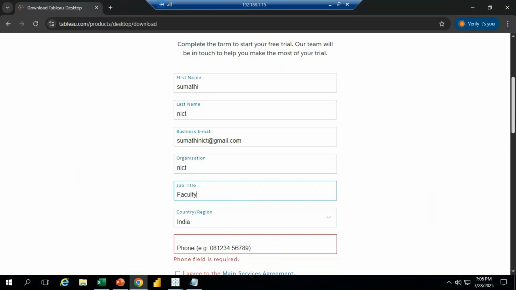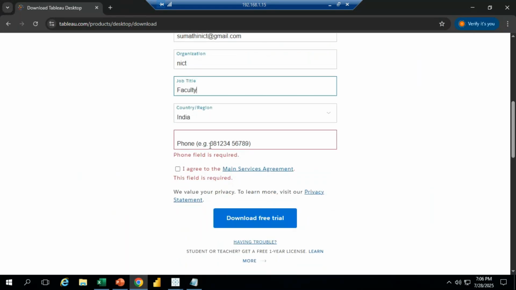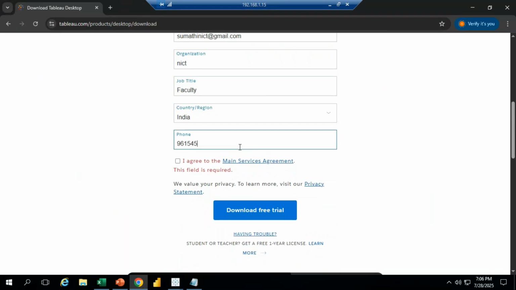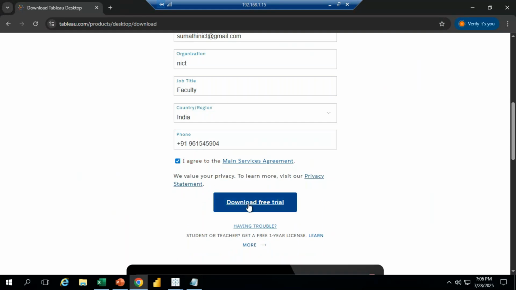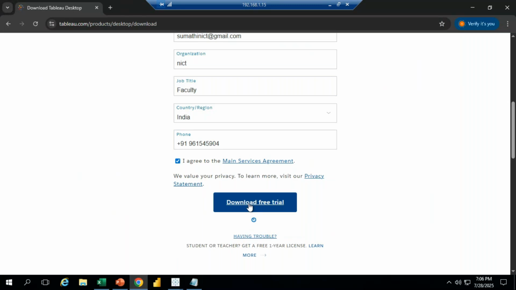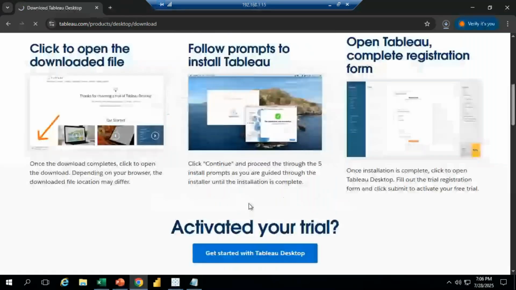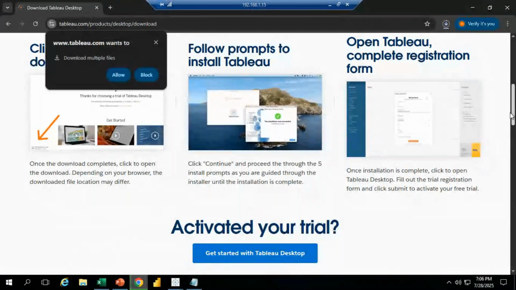We can give student, all these things. Any information we can give. See, download free trial. Click on that. It's going to download. See, the setup.exe file is downloading. We have to wait for that.